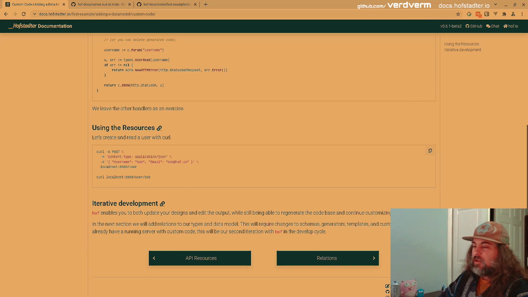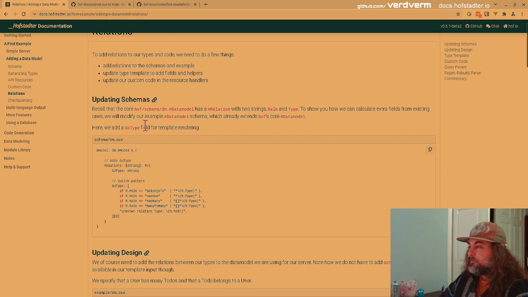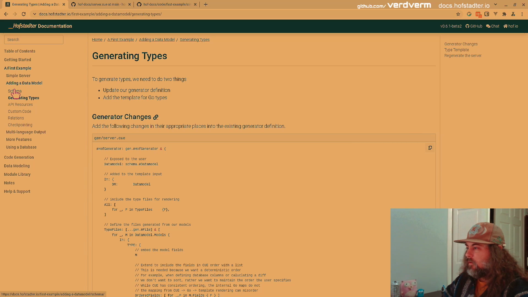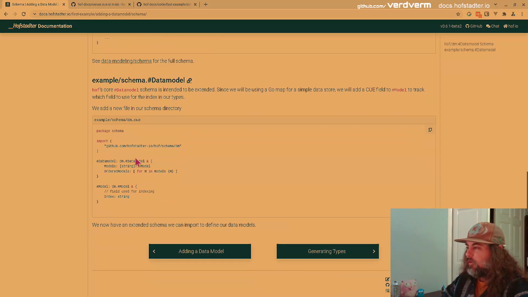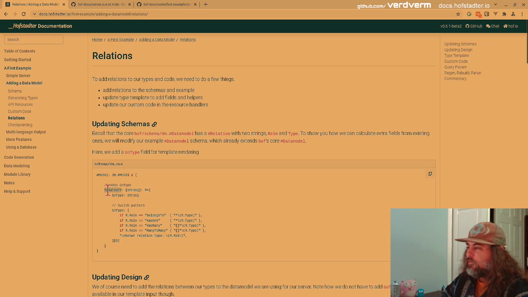And then the next section, we're going to deal with relations and iterative development. So, we just generated and wrote some custom code. Now we're going to update our schema. And here we're adding relations. This is our custom model from before. This is the same model where we added just an index field before. We are now adding a relation field. We're going to add a go type as a string.